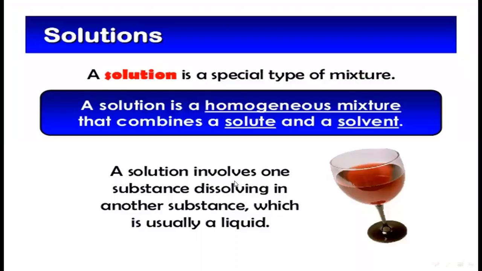Let's discuss solutions. A solution is a special type of mixture. A solution is a homogeneous mixture that combines a solute and a solvent. A solution involves one substance dissolving in another substance, which is usually a liquid. This is the definition of solutions. If anyone asks you, you must know that a solution is a special type of mixture, and a solution is a homogeneous mixture that combines a solute and a solvent.